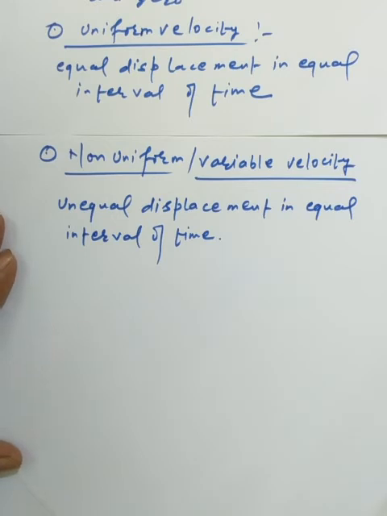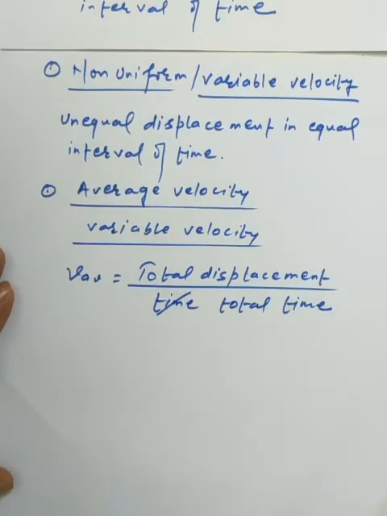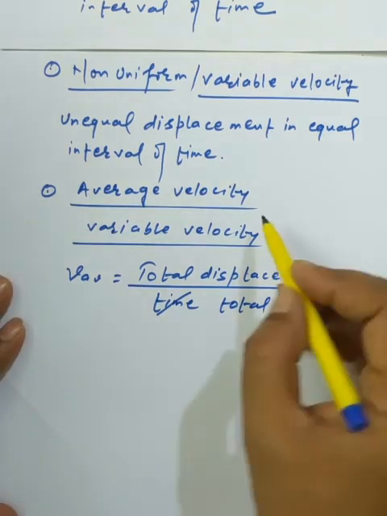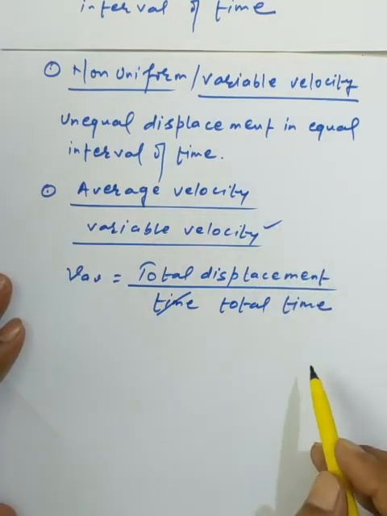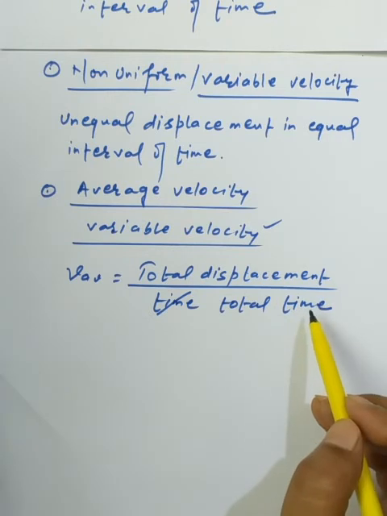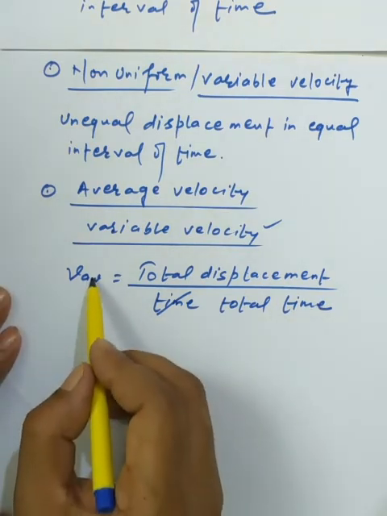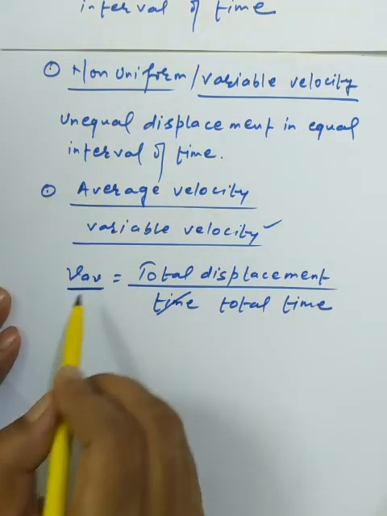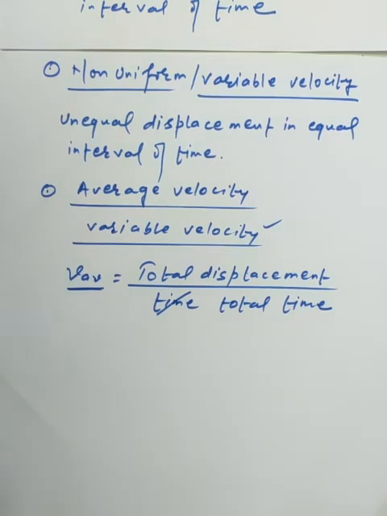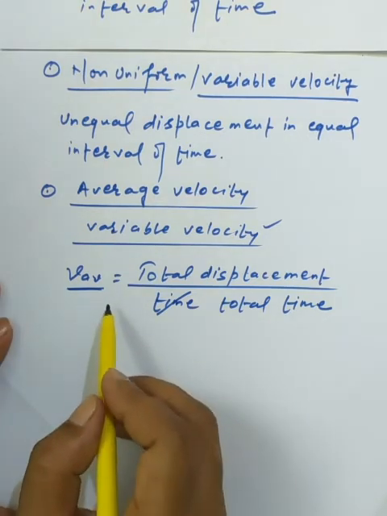Now we have the non-uniform or variable velocity. If an object undergoes unequal displacement in equal intervals of time, it is the concept of non-uniform velocity. Now students, we have the concept of average velocity. If an object is moving with variable velocity, we can easily use the concept of total displacement upon total time, and it is the symbolic representation of the average velocity. It's a general representation we have.